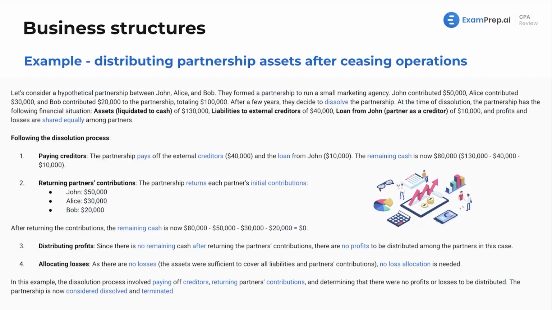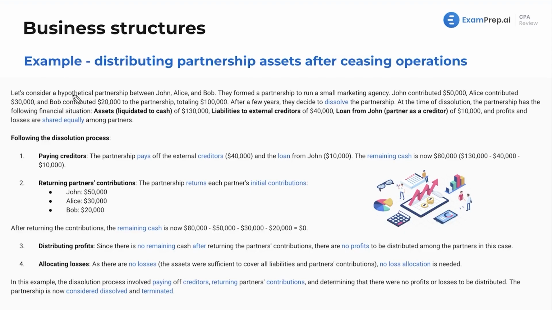All right, we're going to see an example here. Again, you're not going to see questions tested in this lesson about this, but you'll see this when we get to partnerships. And so if you want to view this as just a visualization of how this works, great. If you want to use this to get a jump on an actual practical numerical based question you can see on the exam later on, also great. Use this to your benefit, but this will be something you have to know how to do on the exam.